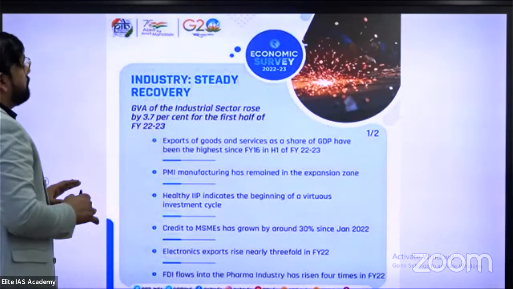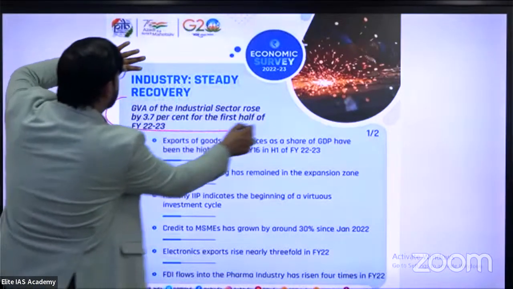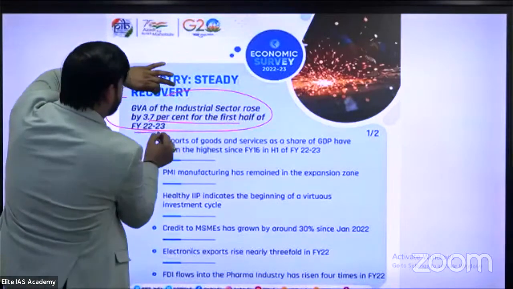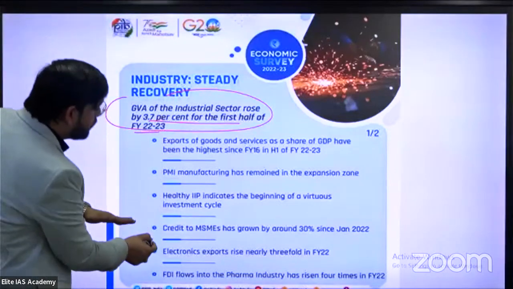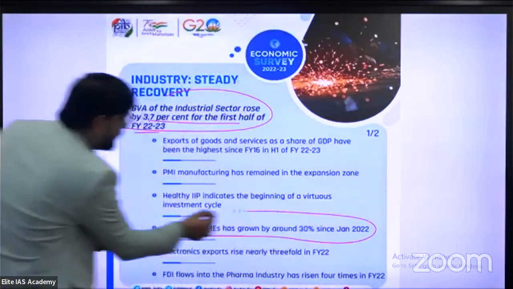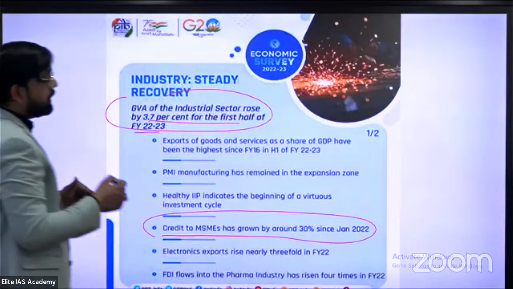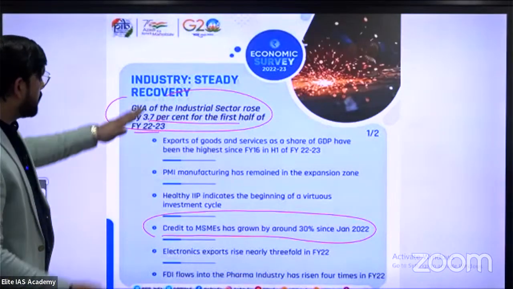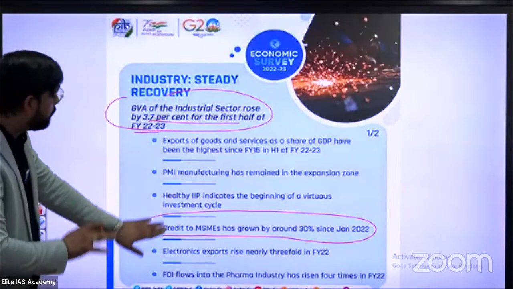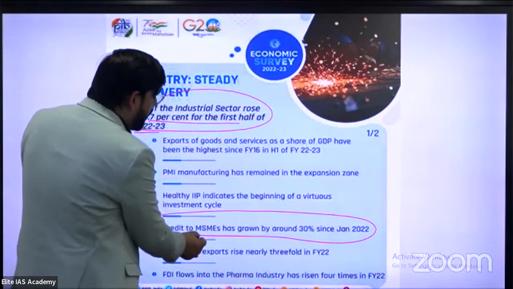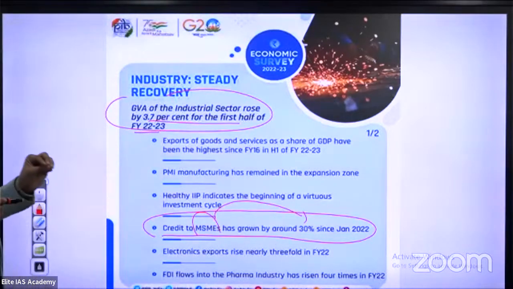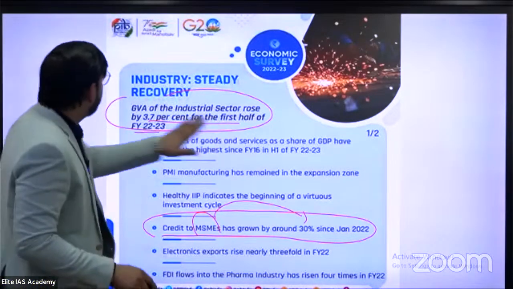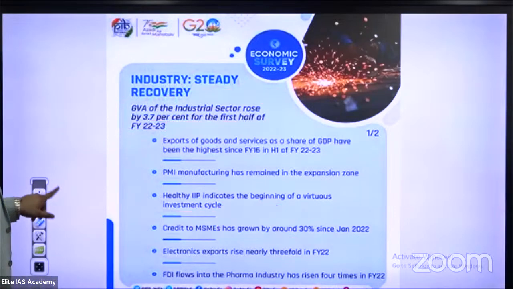Industry and steady recovery. First thing: GVA of the industrial sector rose 3.7% in the first half of financial year 22-23. Our other sentence: credit to MSMEs has grown by 30% since January 2022. The other sentences are common, but this sentence is very important for you. How much percent? Credit to MSMEs has grown by approximately 30% since January 2022. And 3.7% for the first half of FY 22-23.